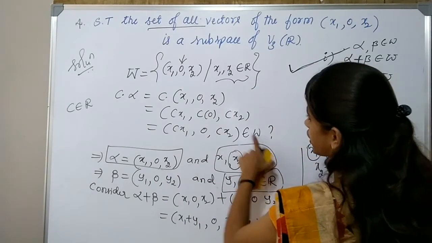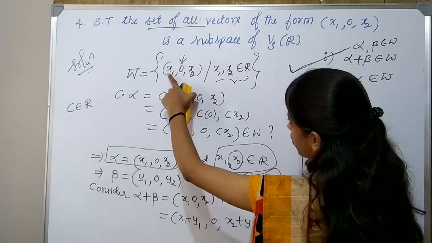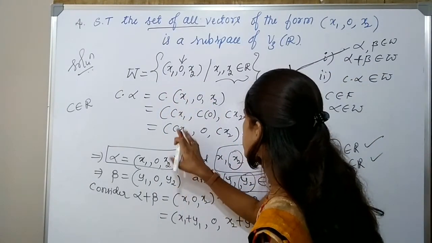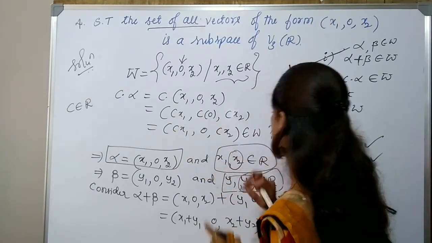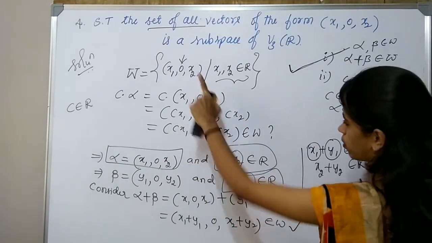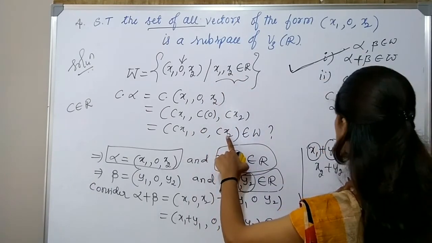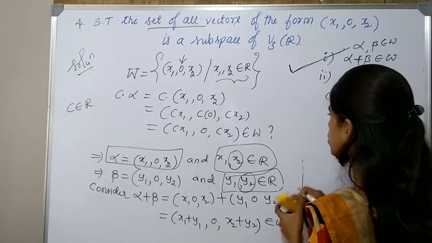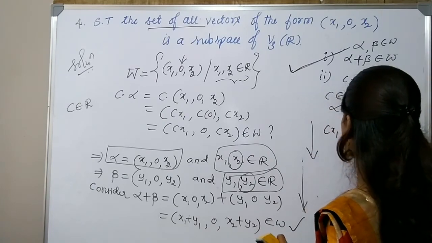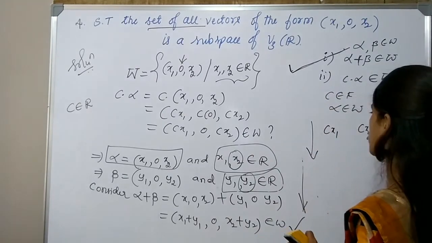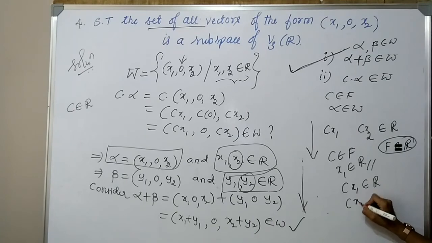To be in W, the element must be of the form x1, 0, x2. Here the second coordinate is 0, that's okay. What about the first and third coordinates? Do Cx1 and Cx2 belong to R?